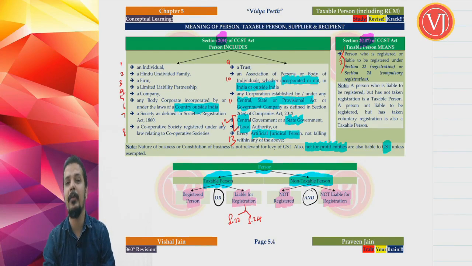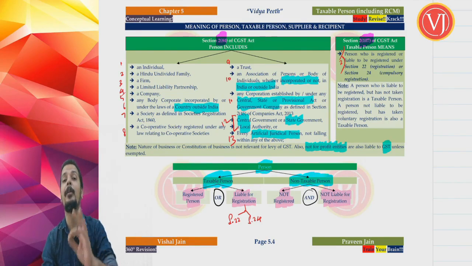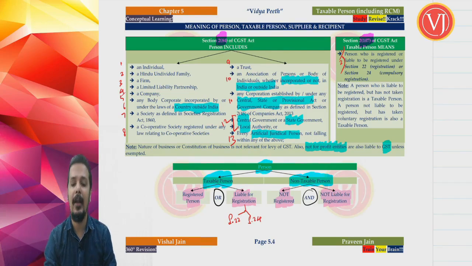The first point of business, out of 9 points, was doing any trade, commerce, manufacture, etc., whether or not for pecuniary benefit. Your profit earning intention is not at all relevant. Right. That is all about your definition of person and taxable person.